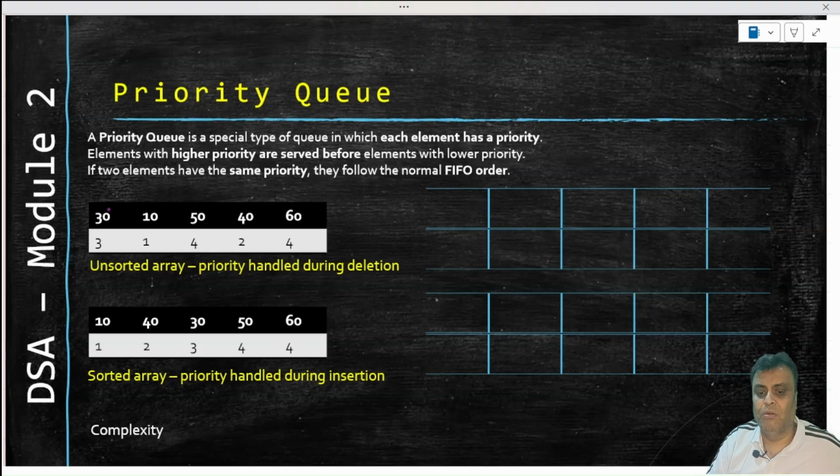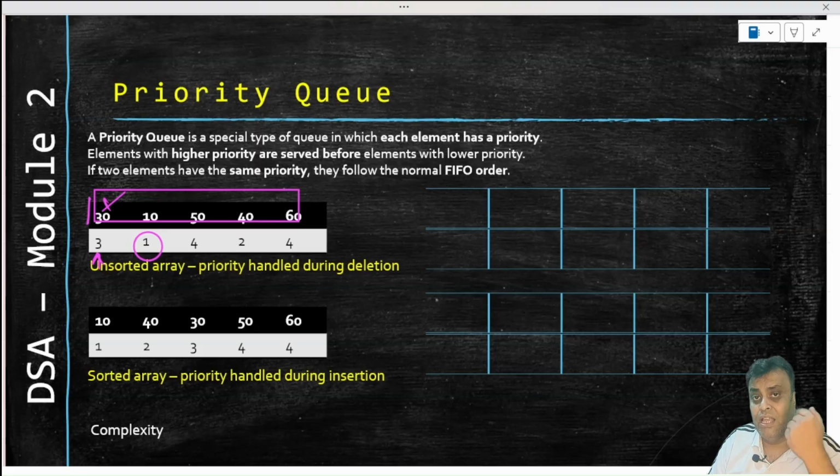If I say these are jobs or numbers, right? So this 30 has a priority of 3. That means in this entire set of numbers, the highest priority is the lower number that we have underneath these numbers. So 10 has the highest priority, means 10 has to come out first, right? 50 has a priority of 4 and 60 has a priority of 4, means 50 and 60 have to come out last, right? So that is what priority queue actually means.